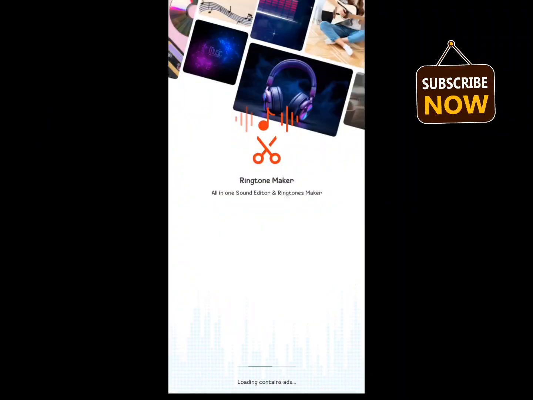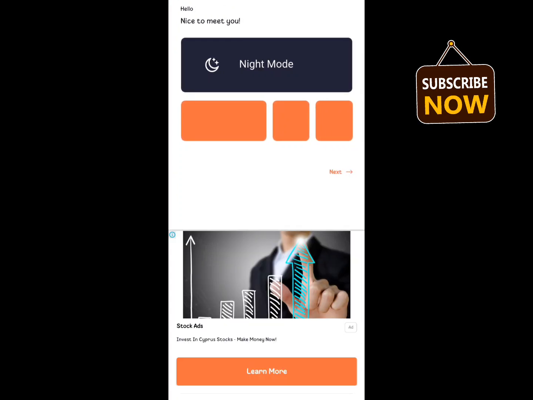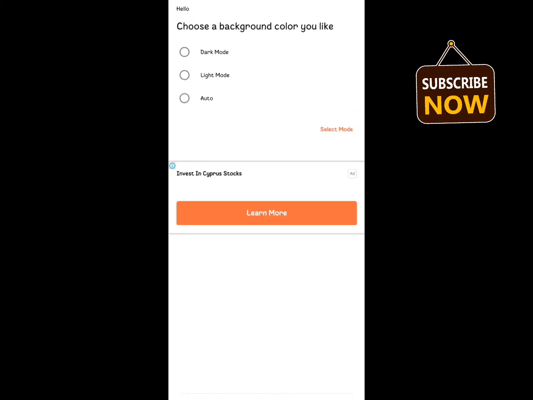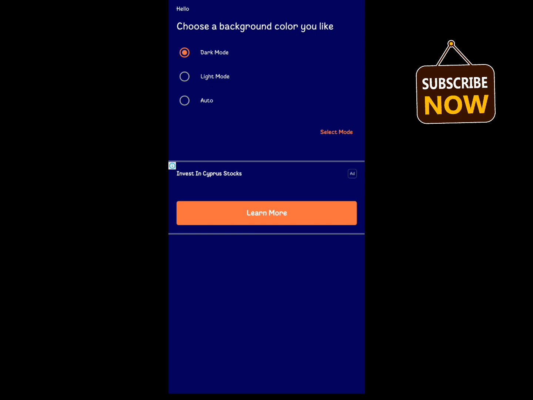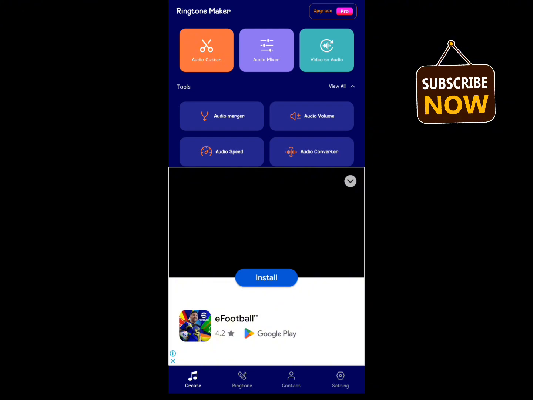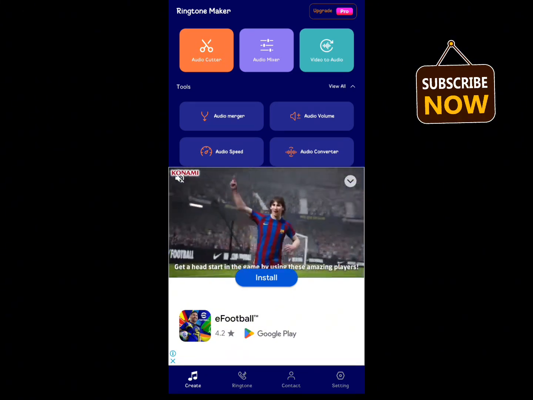Then click on continue and select a language. I just select United States and click on next, then next, then next, again next, and choose your background color. I choose dark mode and then select mode. So these apps are already open, and now we make a custom ringtone.